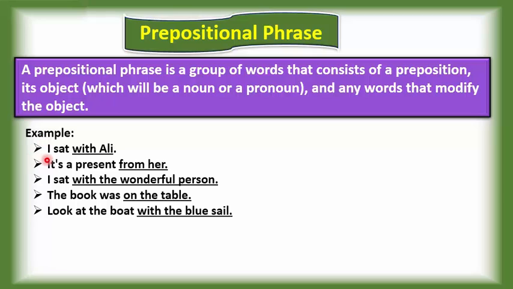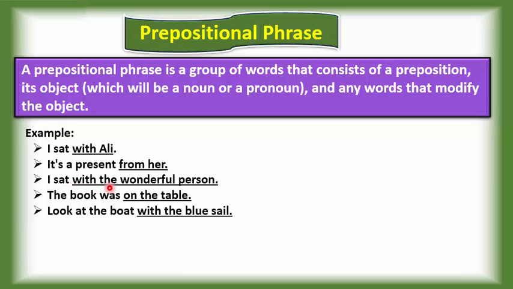For example, I sit with Ali. So with is called the preposition, Ali is called the object of the preposition. So the underlined part is called the prepositional phrase. It's a present from her. From is the preposition, her is the object, and from her is called the prepositional phrase.